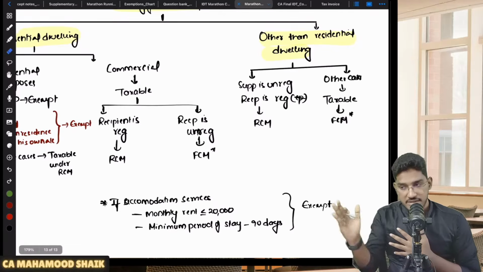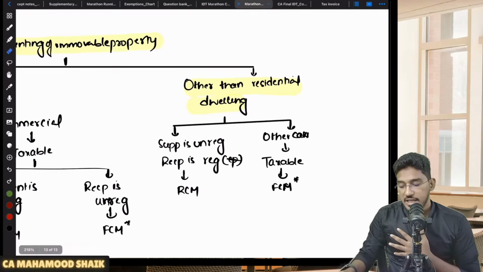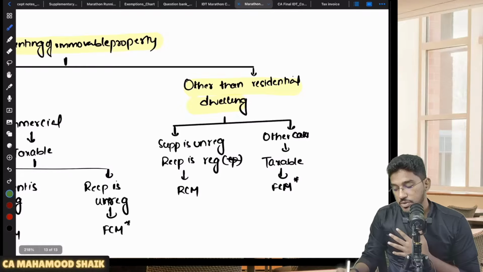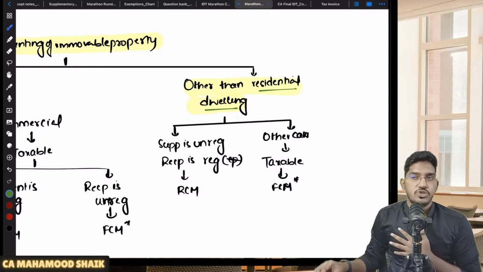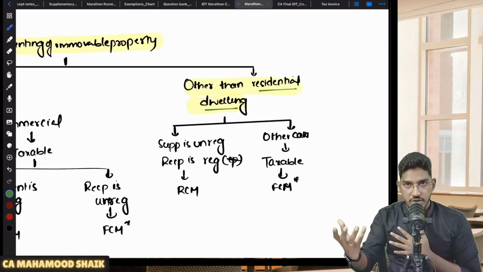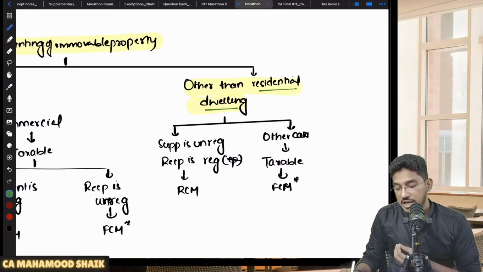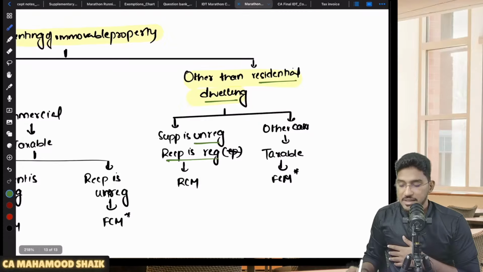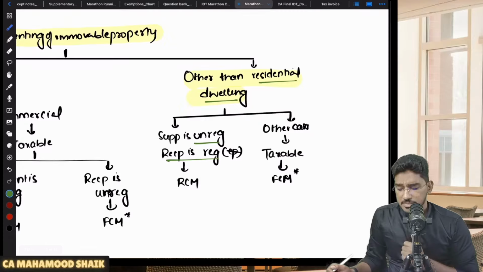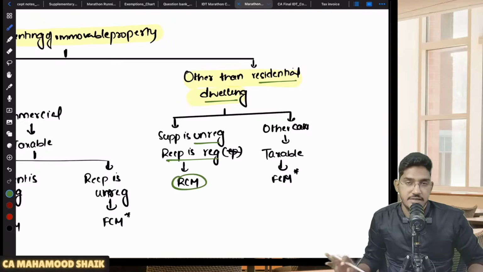Now this is regarding residential dwelling. Now come to the other category of renting: renting of immovable property other than residential dwelling, like shops or land that I am giving on rent. In case it is renting other than residential dwelling, if the supplier is an unregistered person but the recipient is a registered person, then in that case RCM, the recipient only is liable to pay the amount of GST.